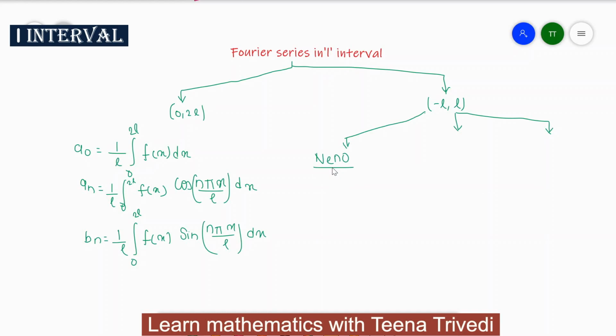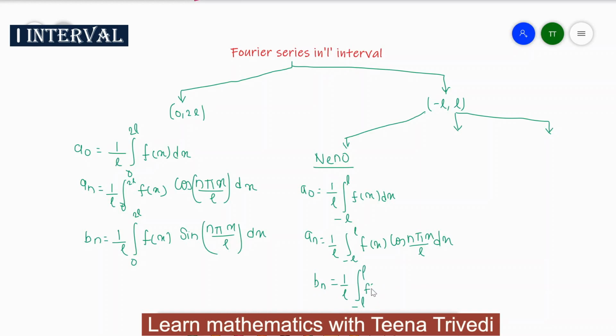When it is neither even nor odd, your formula will be the same as the previous one, but the limit will be changed from minus L to plus L. a0 is 1 upon L, integral minus L to plus L f of x dx, and an value is 1 upon L, integral minus L to plus L f of x cos n pi x divided by L dx, and similarly Bn value will be 1 upon L, integral minus L to plus L f of x sine n pi x divided by L dx.